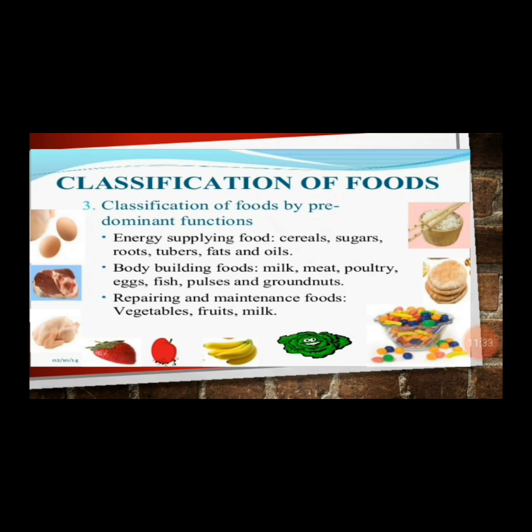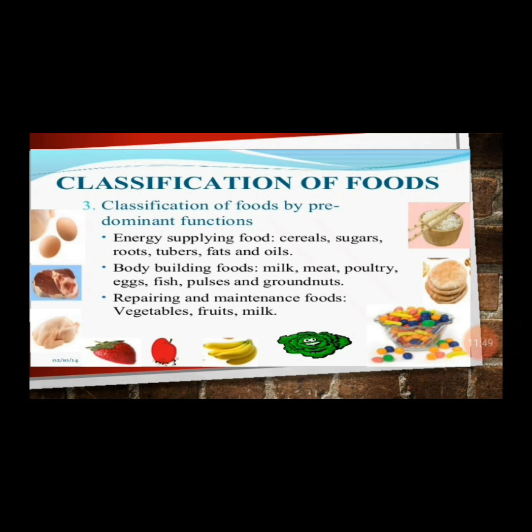But amongst these 7, there are 3 main categories that we always need. Now, one of them is carbohydrates, and it is the energy supplying food. Example: cereals, sugars, roots, tubers, fats and oils. Then we have the bodybuilding blocks or bodybuilding foods.